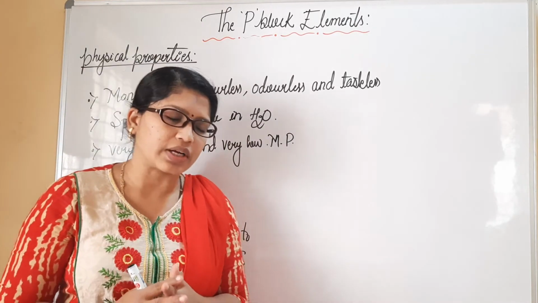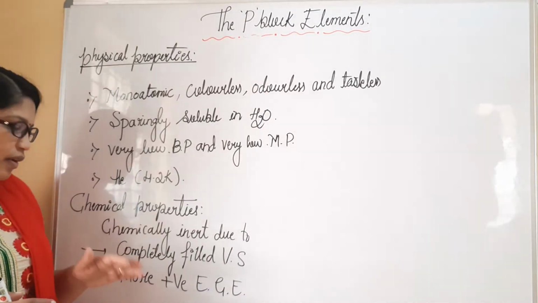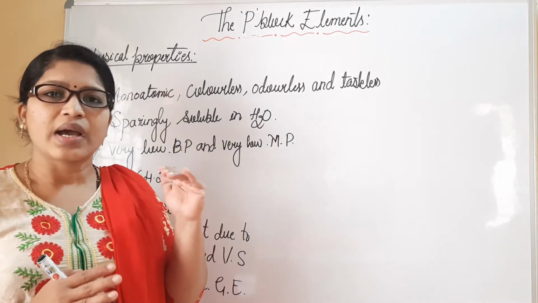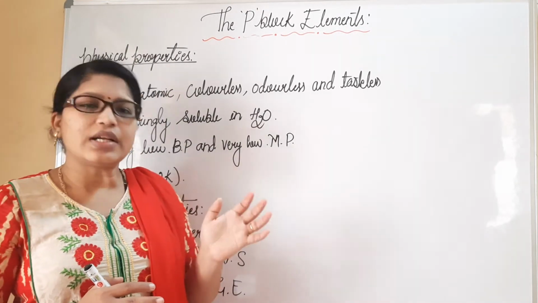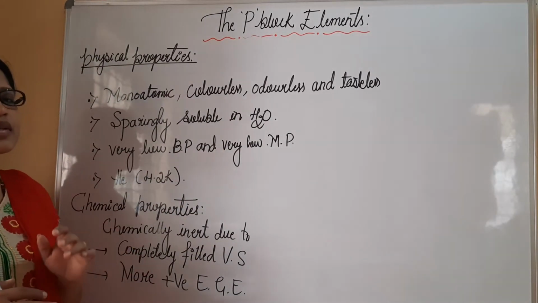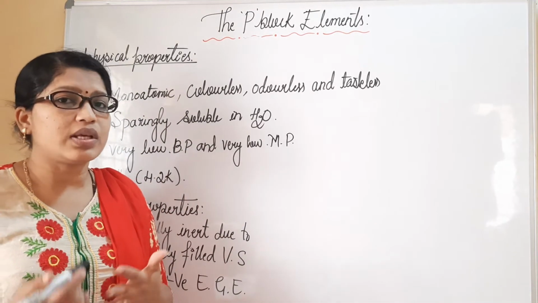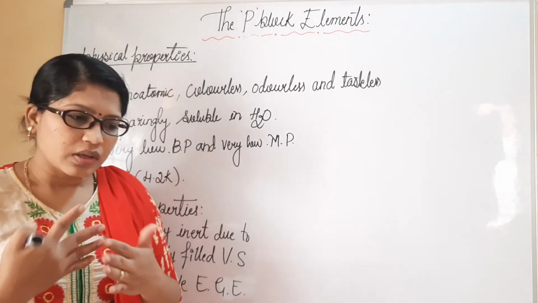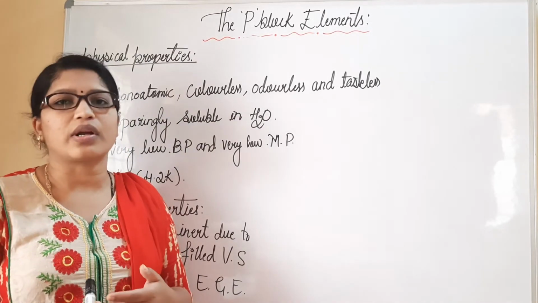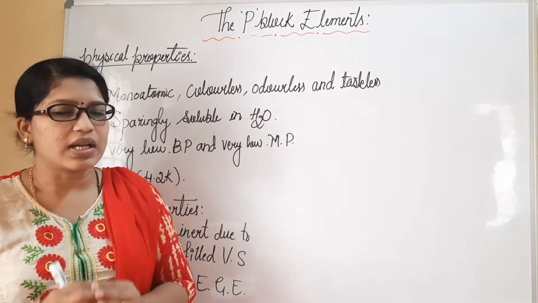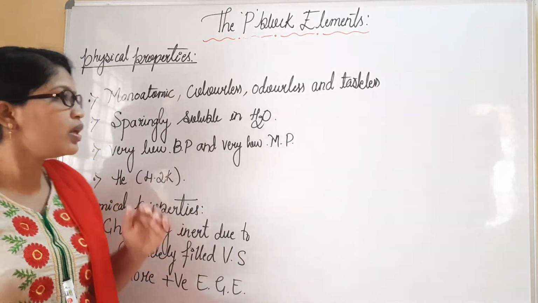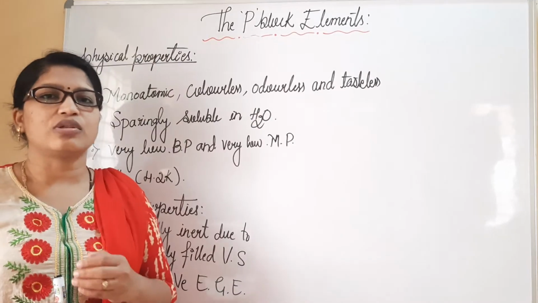They are complete with the octet. Due to that complete octet, they show the highest electron gain enthalpy as well as ionization energy values. So considering all these points of physical and chemical properties, we have to understand how these undergo reactions with different reagents or different compounds to form products. In detail, we will understand the chemical properties by considering individual rare gases. Please copy this. We'll move to the chemical properties of xenon.